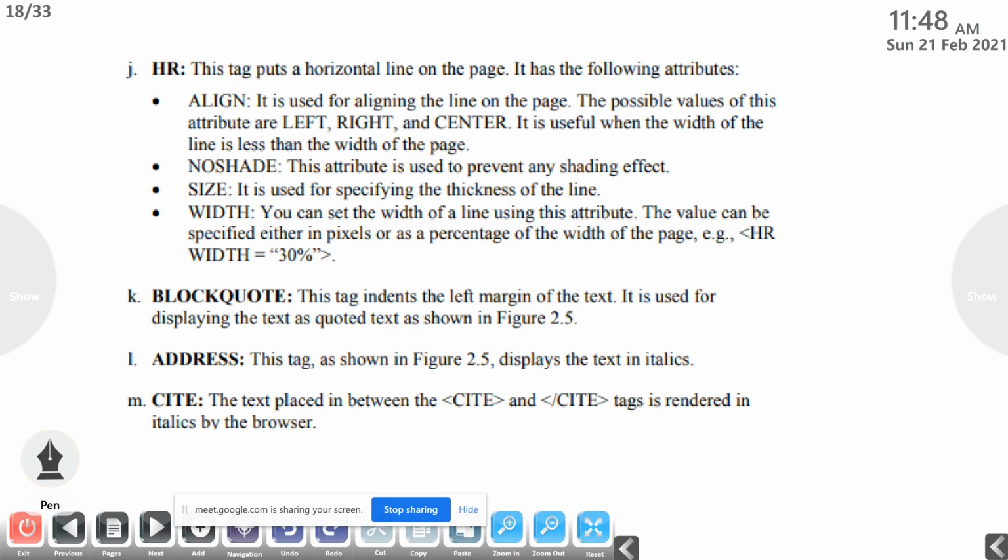Then the next attribute is noshade. This attribute is used to prevent any shading effect. So if you want to give shade, that is also possible.